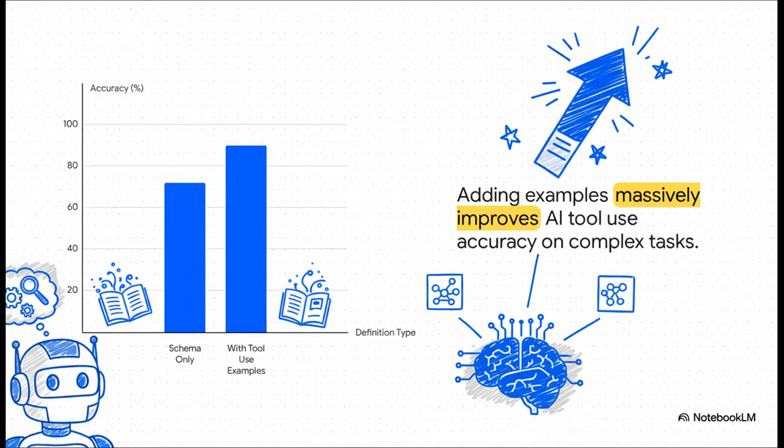And wow, look at the results. This chart from Anthropic's research is just crystal clear. By simply adding a few good examples, the AI's accuracy on complex tasks skyrocketed from 72% all the way up to 90%. That is a night and day difference. It's a huge leap in reliability.